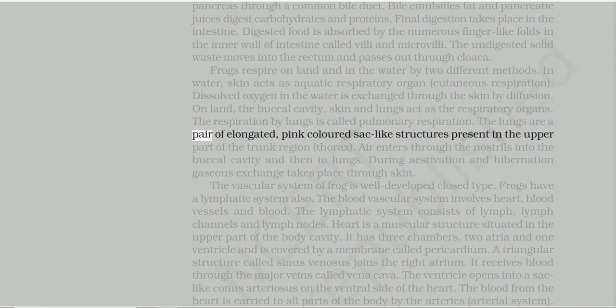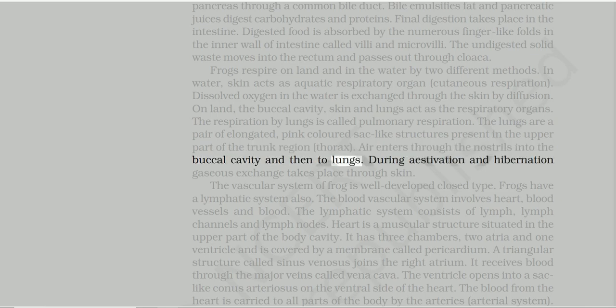The lungs are a pair of elongated, pink-colored sac-like structures present in the upper part of the trunk region, the thorax. Air enters through the nostrils into the buccal cavity and then to the lungs. During estivation and hibernation, gaseous exchange takes place through the skin.